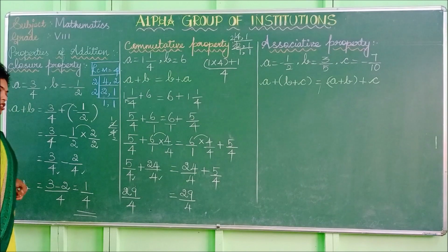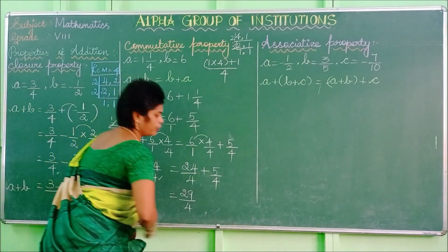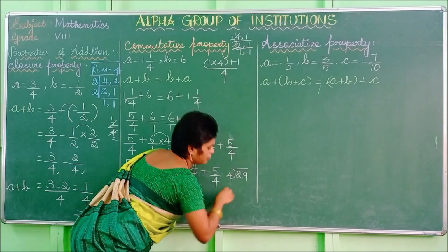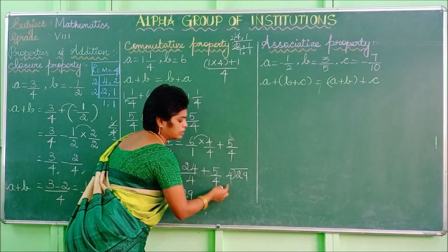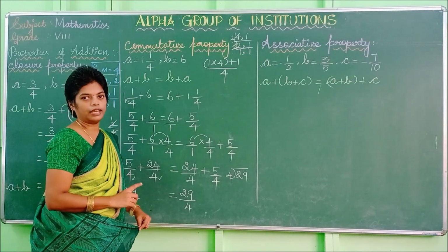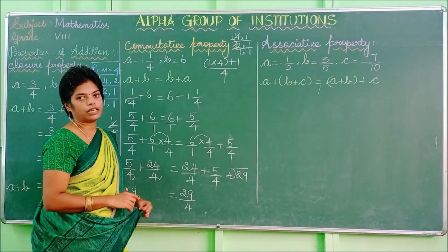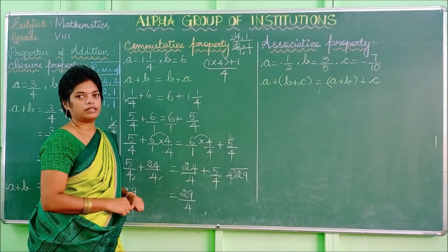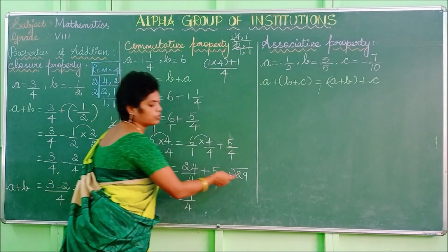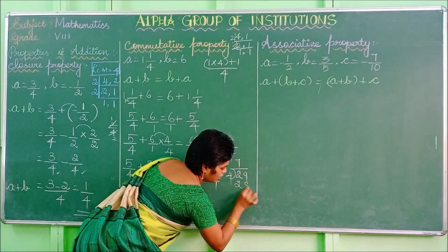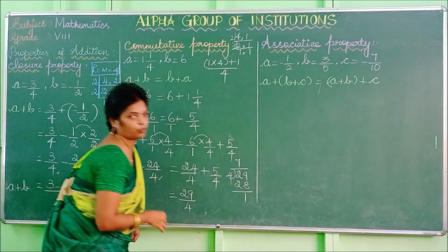If you want to change this into a mixed fraction, you can find it out. 29 can be divided using the 4 table. 1 4 is 4, 2 4s are 8, 3 4s are 12, 4 4s are 16, 5 4s are 20, 6 4s are 24, 7 4s are 28. The term is 29, so you can stop there. 28, your balance is 1.